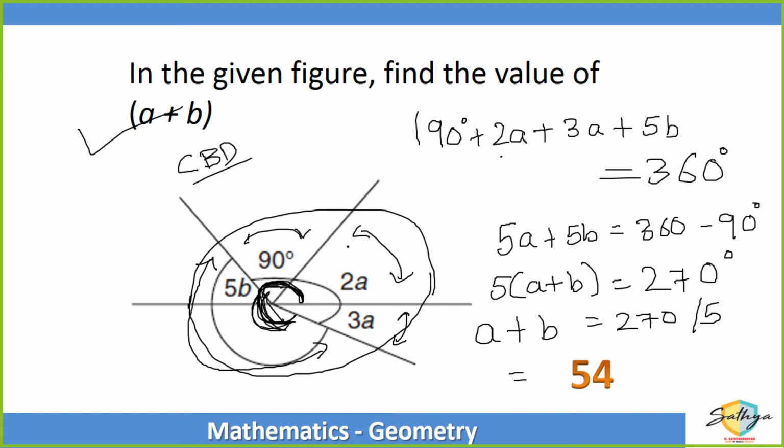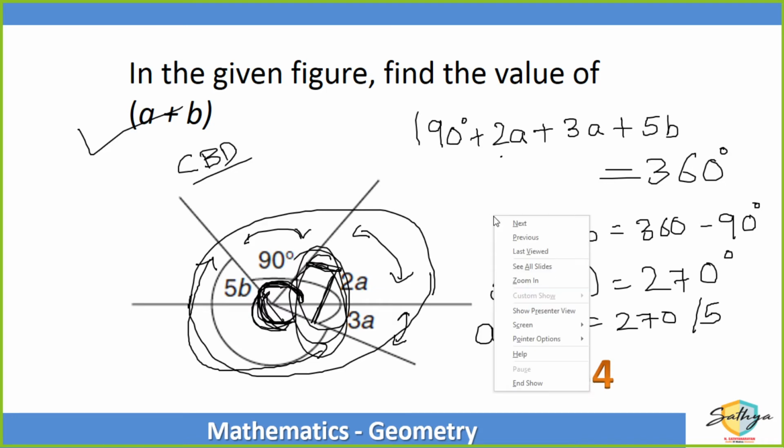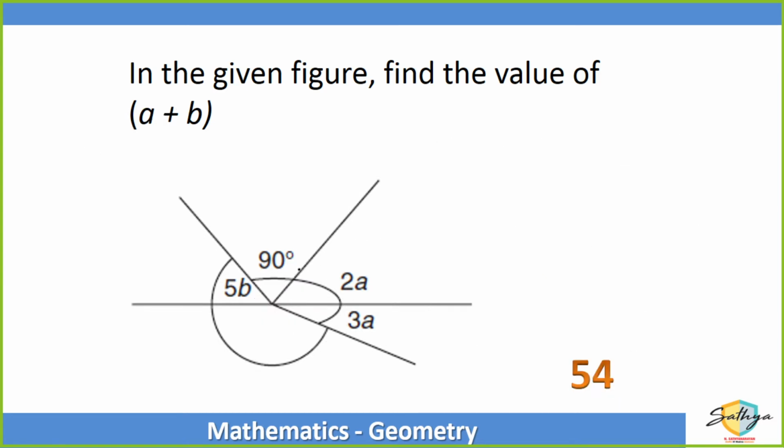Again, Yashvi, who said that 2a plus 3a is 90 degrees? It is not given. It looks like that, but it is not given that this angle is equal to 90 degrees. In fact, it is not 90 degrees, because if this were 90, and this already is 90, it would have to form a straight line.